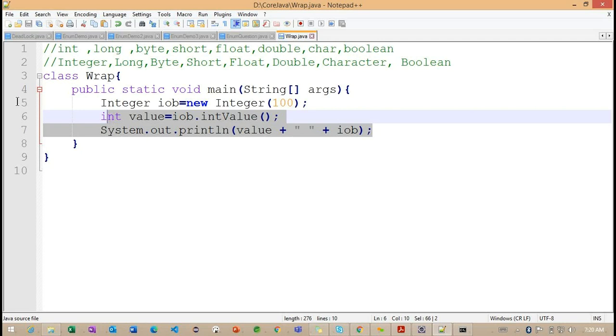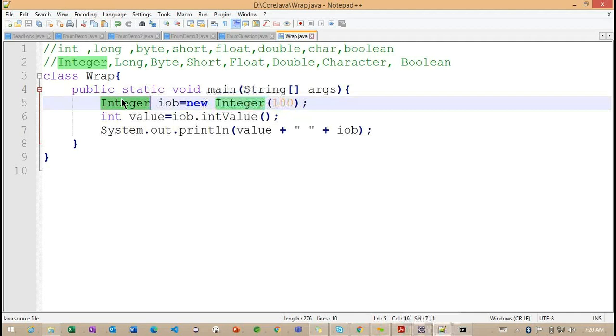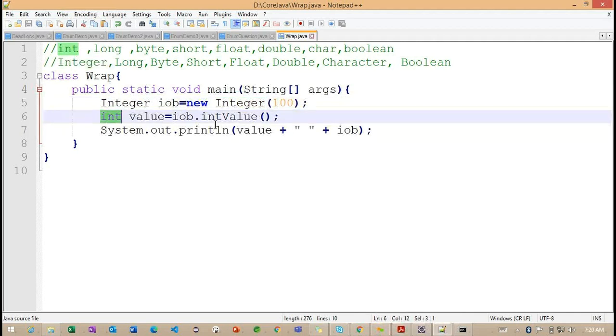So what are the methods we don't need to call? For example, if I want to convert the wrapper class object into the primitive type, we can directly assign the reference, and the reference will be converted into the primitive value. We don't need to call any extra code. This gives you auto unboxing. Carefully observe, this is very important: boxing and unboxing.